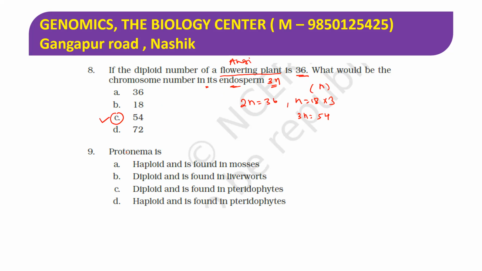Number 9, protonema is. The protonema is haploid and it is found in mosses. The haploid spore in mosses, which is produced by the sporophyte after reduction division, germinates and forms the protonema. This structure later develops into the gametophyte. So that is the property in case of mosses.